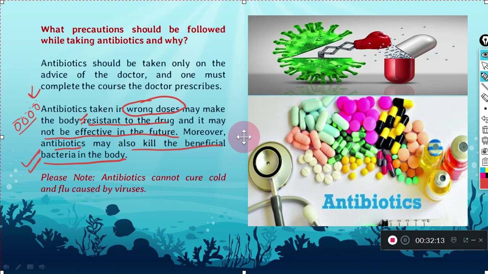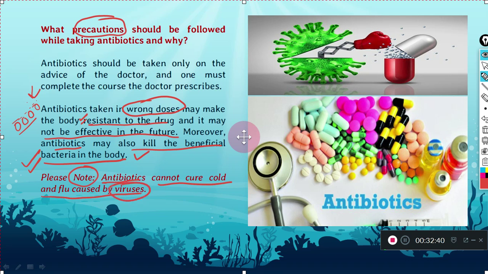Now there is one important note. What is that important note? Antibiotics cannot cure colds and flu caused by viruses. Basically, antibiotics will not work on viruses. Why? Because viruses have their own system, and they do not have any particular cellular mechanism.